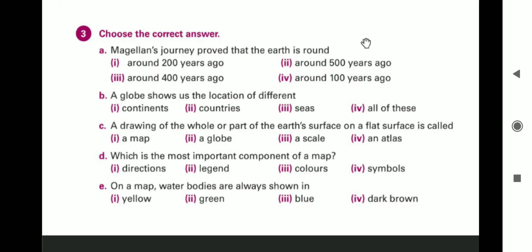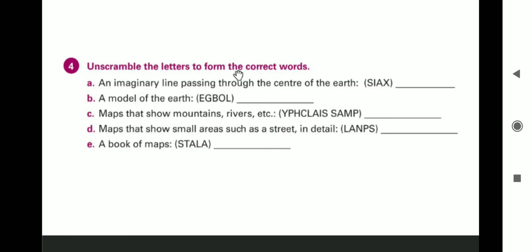Now, moving ahead. Unscramble the letters to form the correct words. Now, we have to read. The alphabets are given. We have to unscramble the letters. An imaginary line passing through the center of the earth. The answer to this is axis.